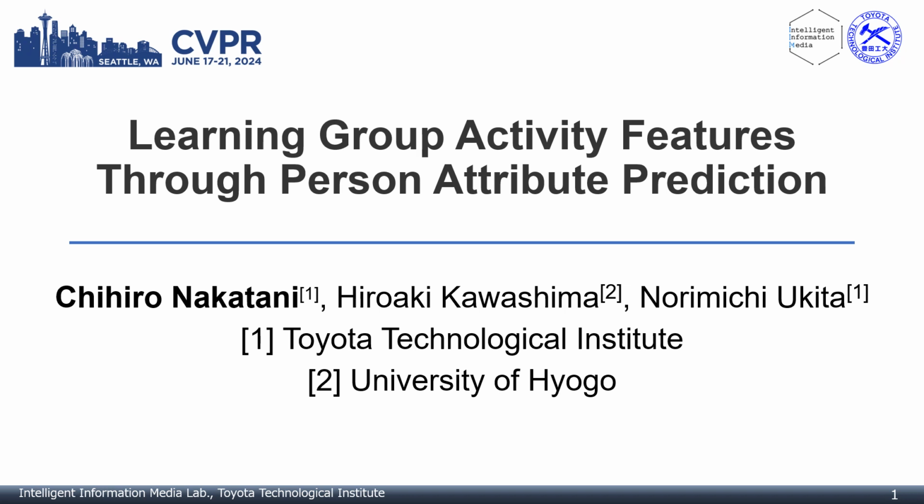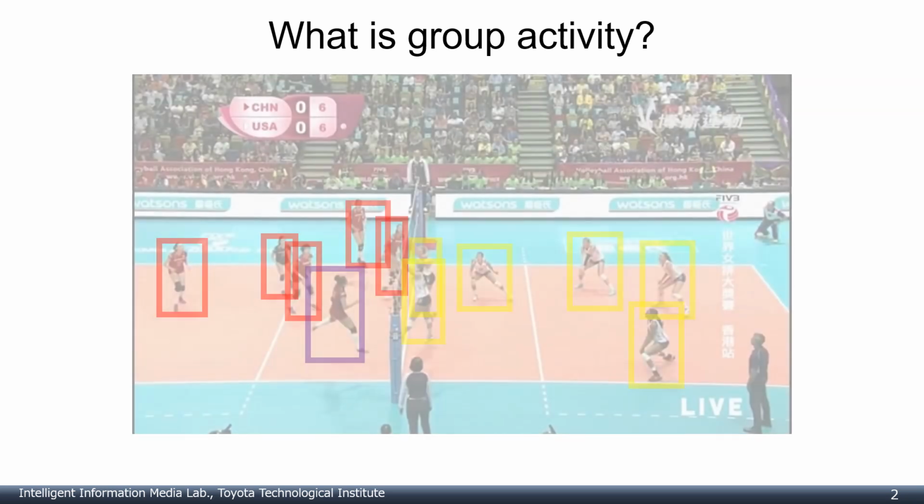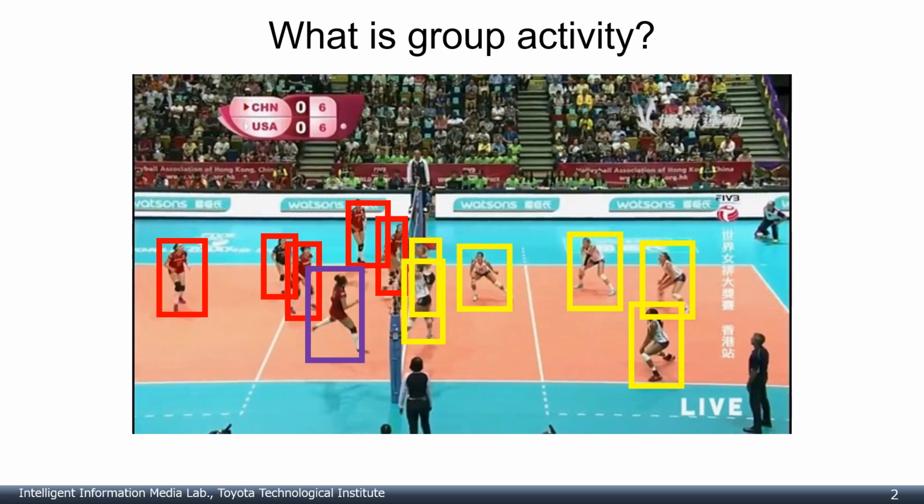I will introduce how to learn group activity features through person attribute prediction without group activity label. This paper focuses on group activity. Group activity consists of multiple people and they interact with each other.